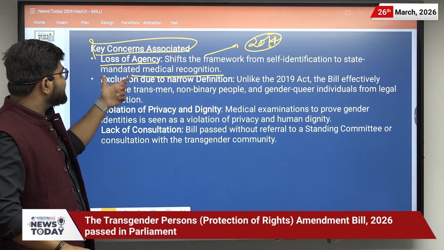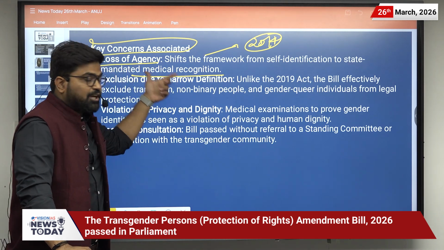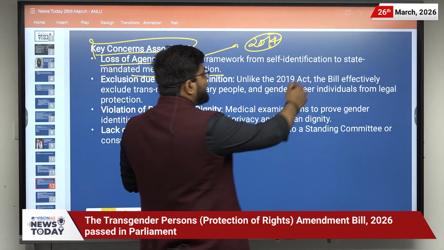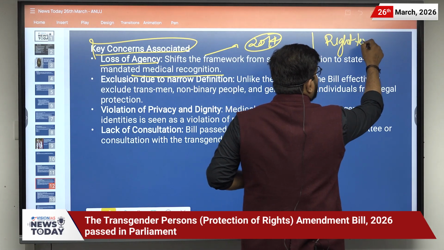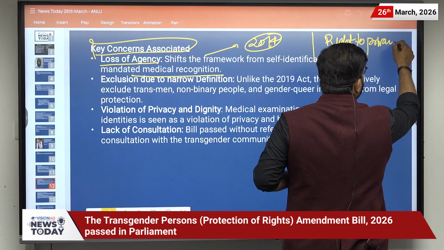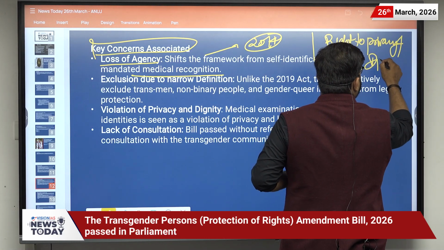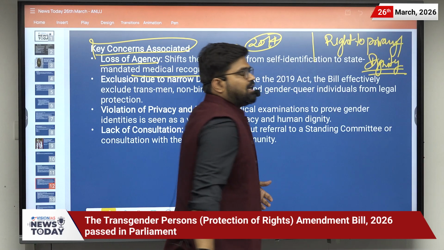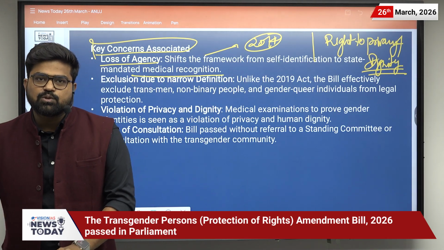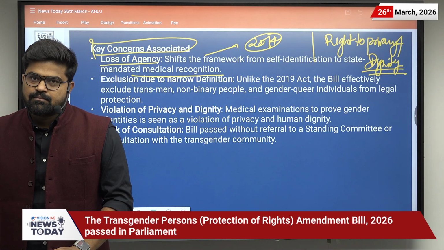State-mandated medical recognition will be against the right to privacy and dignity of the person, as was said in the NALSA case of 2014.